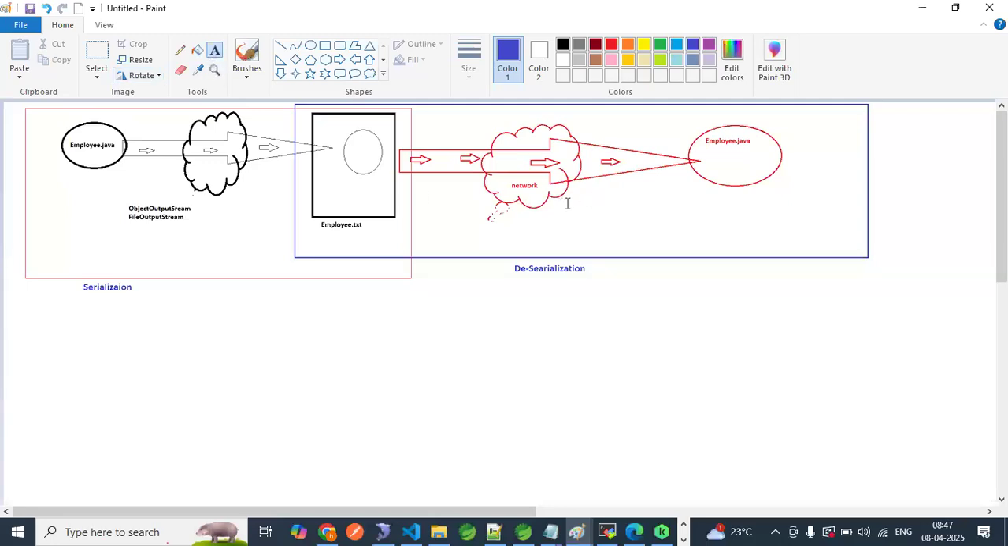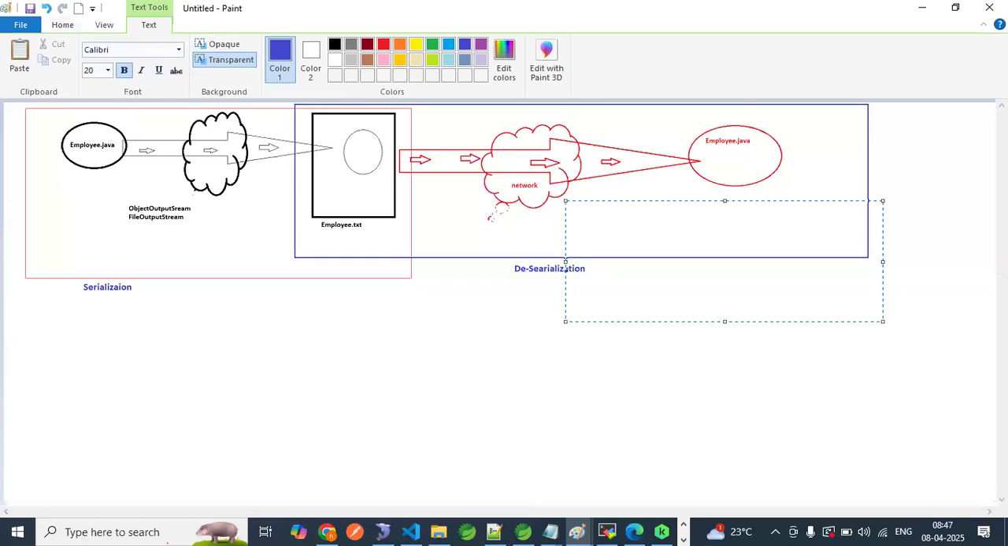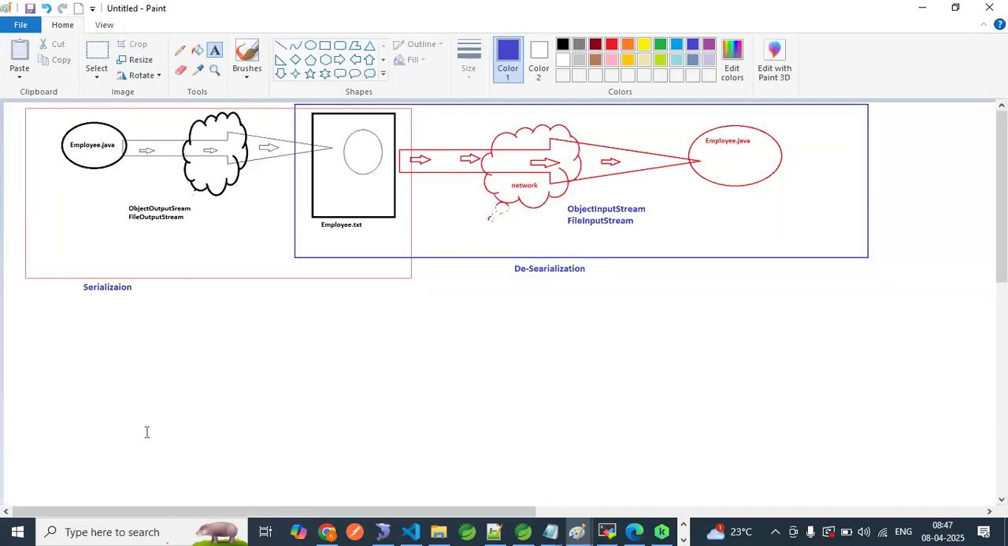And here, what will we use? What are we going to use? ObjectInputStream and FileInputStream. Sorry, classes. I mean to say classes, not methods. These are the classes we are going to use. This combined concept we are going to use now.